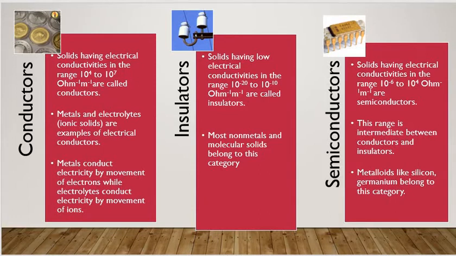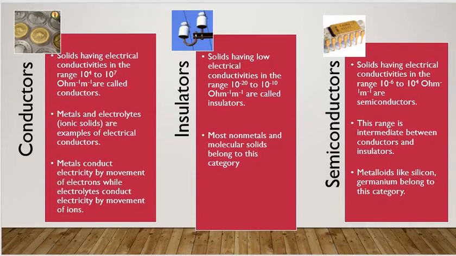Semiconductors. Semiconductor solids have electrical conductivity in the range of 10 raised to minus 6 to 10 raised to 4 ohm inverse meter inverse. This range is intermediate between the conductors and insulators. Metalloids like silicon and germanium are examples of semiconductors.